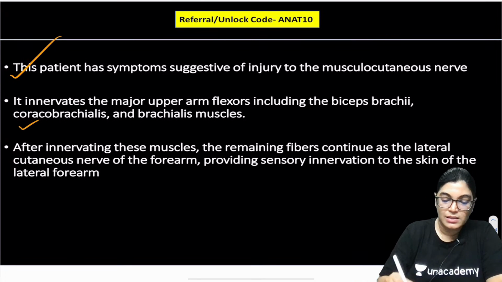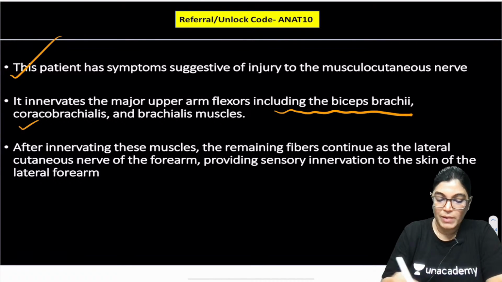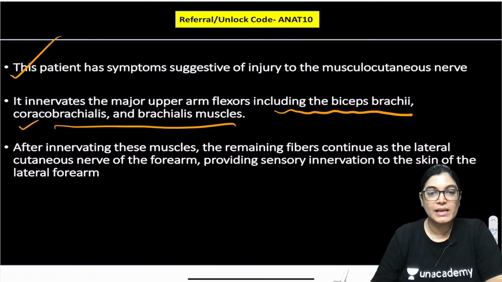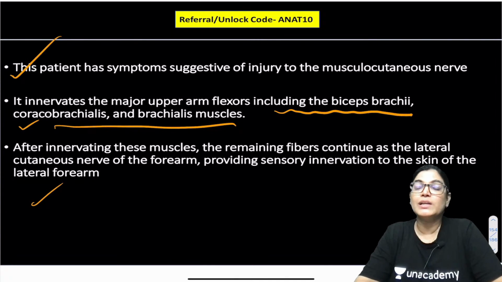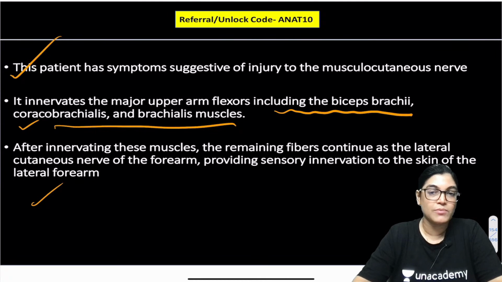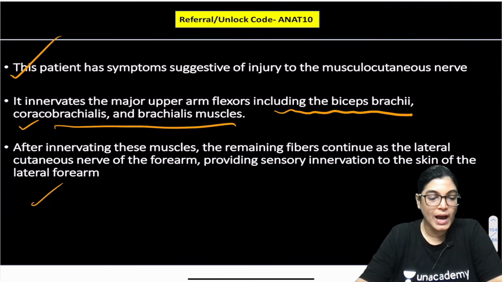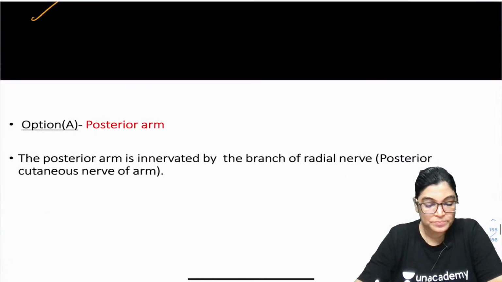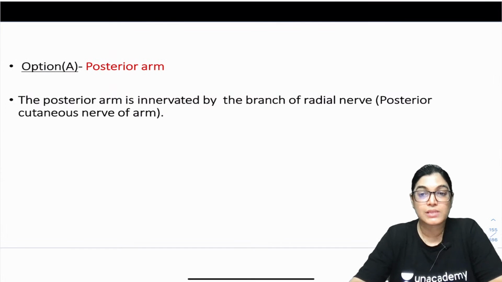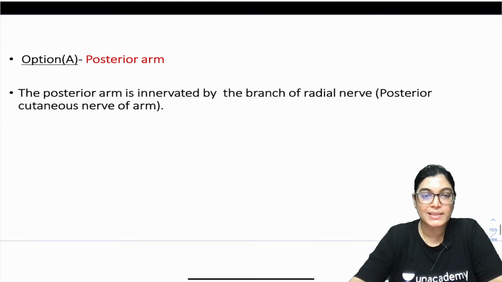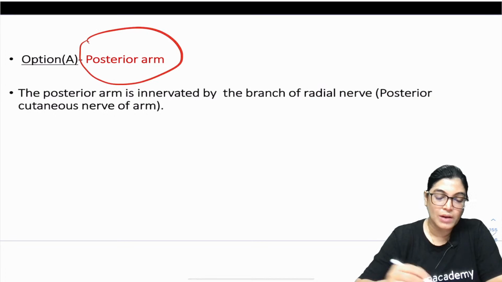The musculocutaneous nerve innervates the flexors of the upper arm: biceps brachii, coracobrachialis and brachialis. After innervating these muscles, the remaining fibers continue as the lateral cutaneous nerve of forearm, innervating the skin on the lateral aspect of the forearm. Many of you have already given the right answer. Very good. This was how we approach the right answer, but what about some of the incorrect options? Why are they incorrect? Why can't posterior forearm be the right answer?